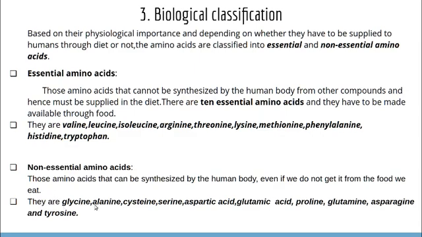Examples: glycine, alanine, cysteine, serine, aspartic acid, glutamic acid, proline, glutamine, asparagine and tyrosine. These are the non-essential amino acids. So always think that when we go for eating food, we are going to eat essential amino acids. That means they must be supplied through our diet. That's all about the three main classifications of amino acids.